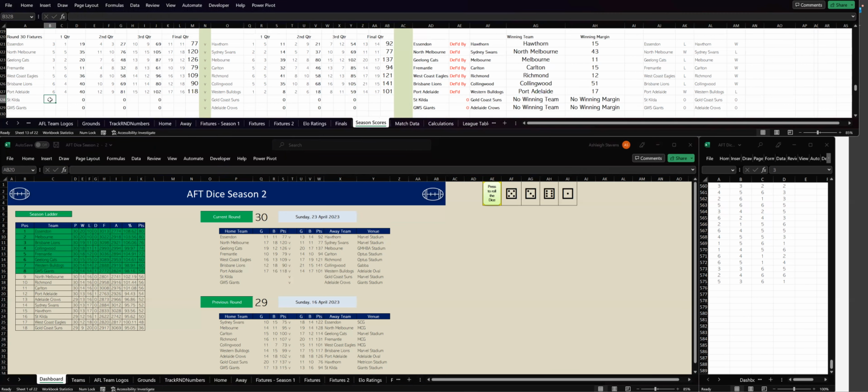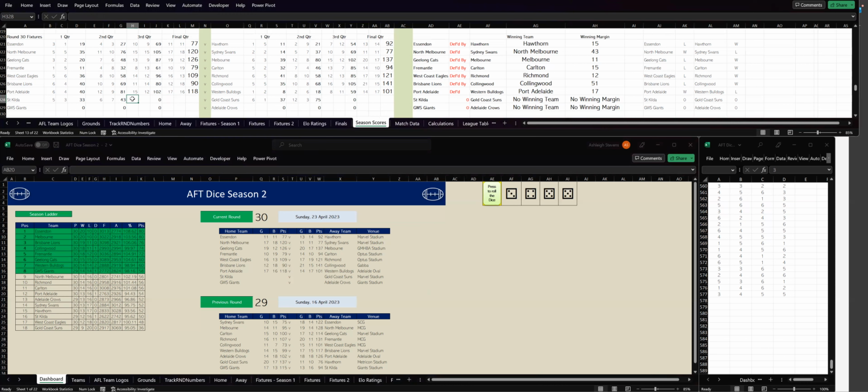It's St Kilda versus Gold Coast. St Kilda have kicked 5 goals, 3. The Gold Coast 6 goals, 1. Let's go to the second quarter. St Kilda have kicked 1 goal, 4. 6 goals, 7. The Gold Coast 6 goals, 2. 12 goals, 3. And at half time, Gold Coast are leading by 32 points.